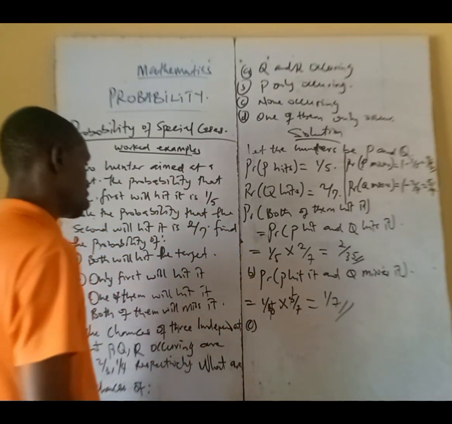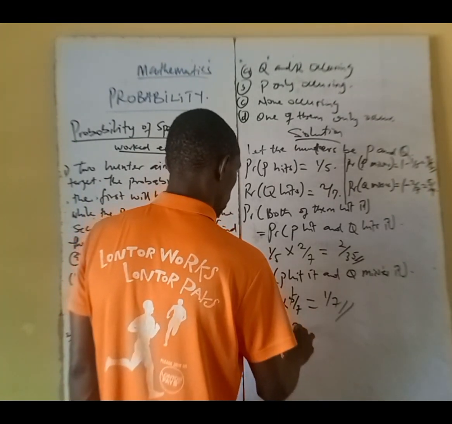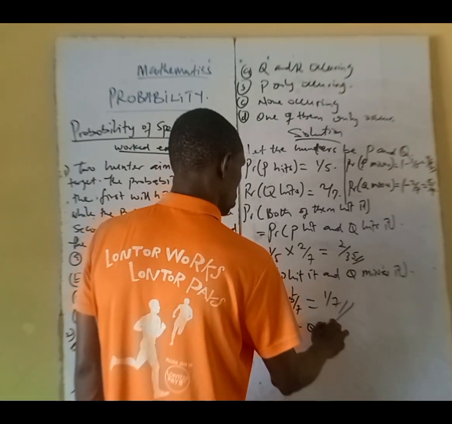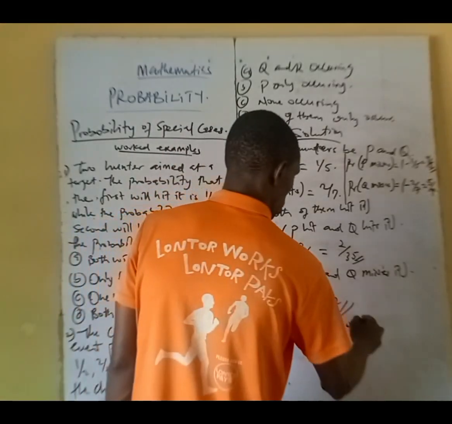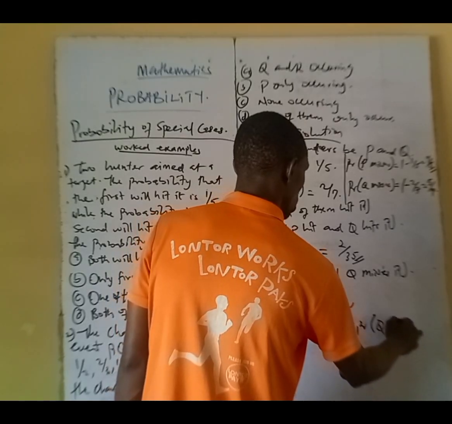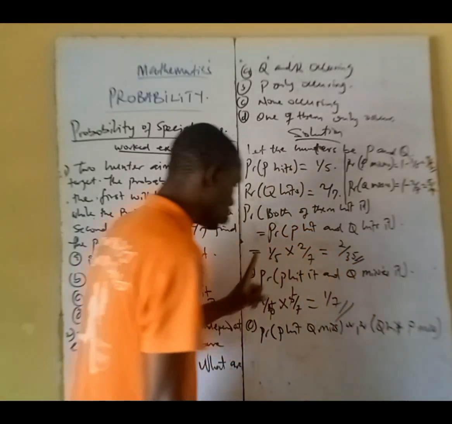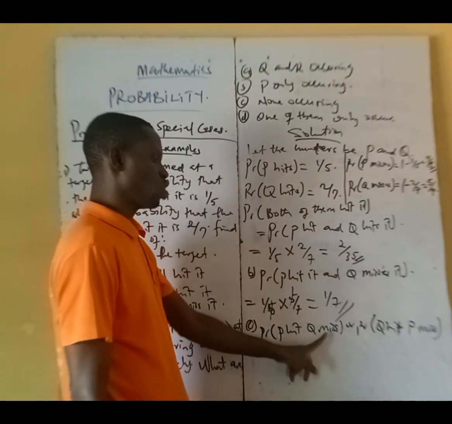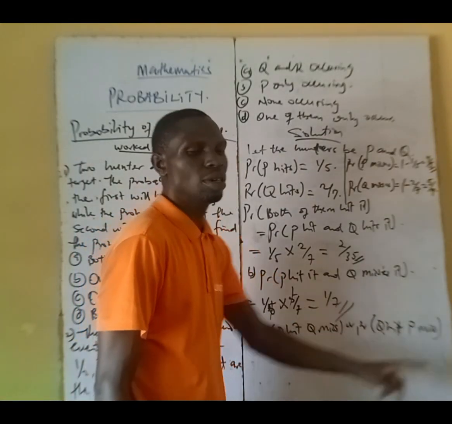Only one of them hit it. That is probability that P hit, Q miss, or probability that Q hit, P miss. Because it's only one of them, it's either P will hit it, then Q will miss it, or probably that Q hit it and P misses it.